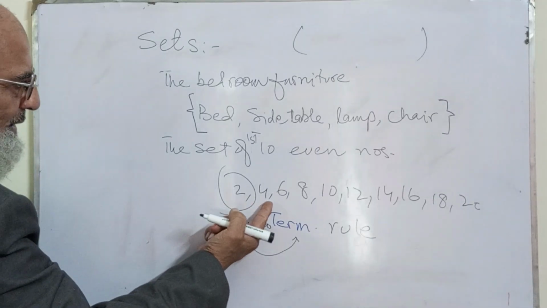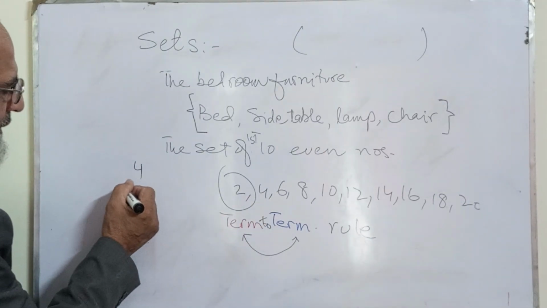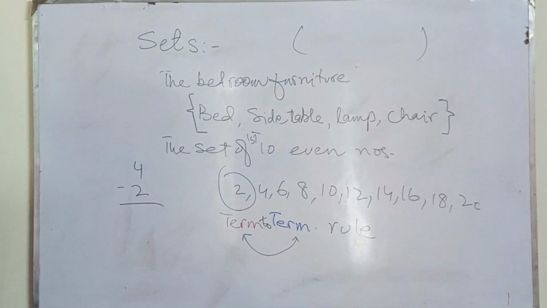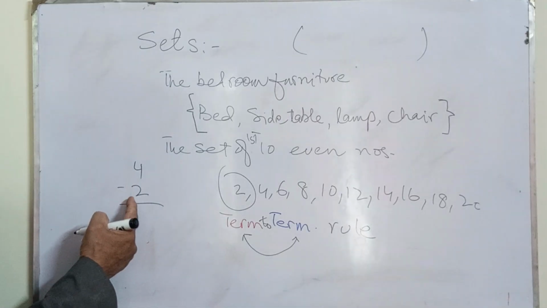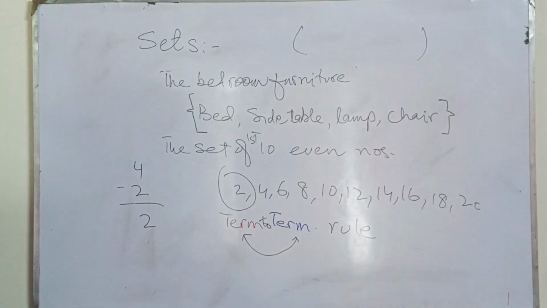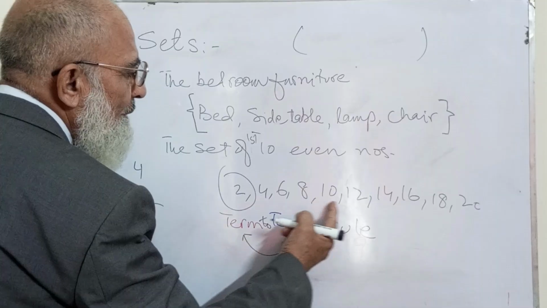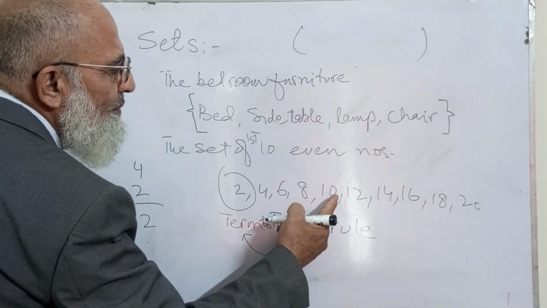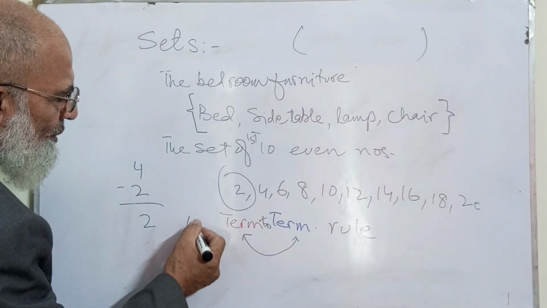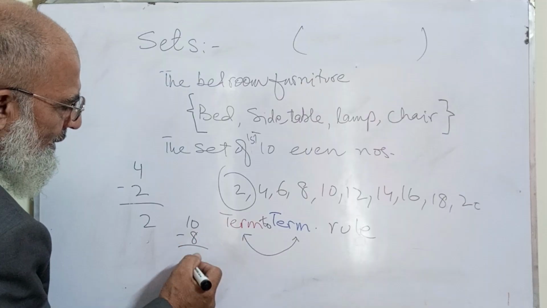Now what is the next term? Here it is 4. We'll just subtract the previous term from it, we get 2. And again, for example, this is the first term, this is the next term. So 10 minus 8 is 2.